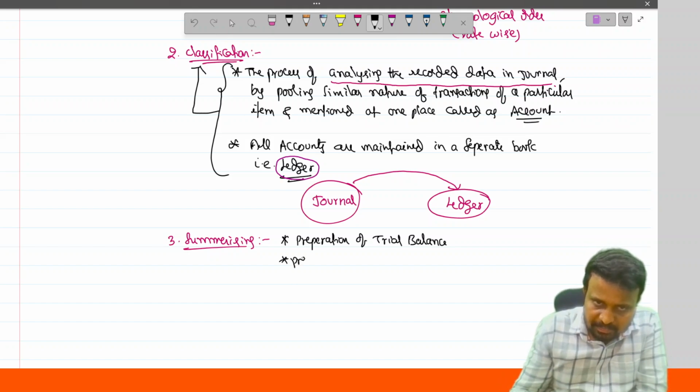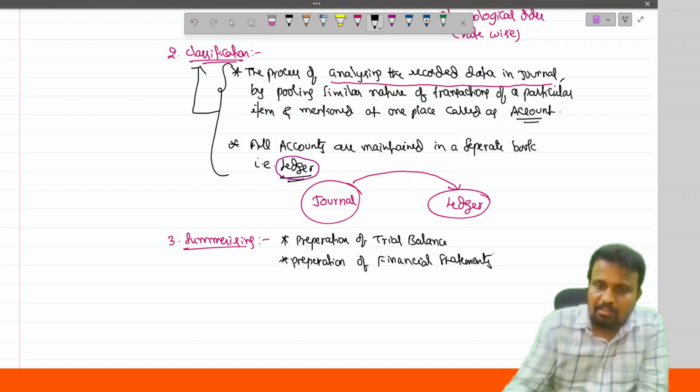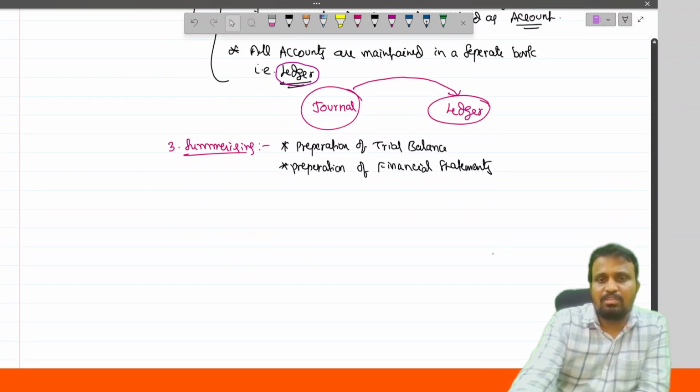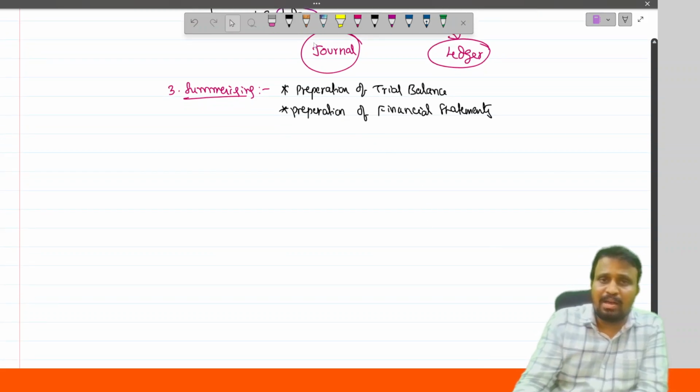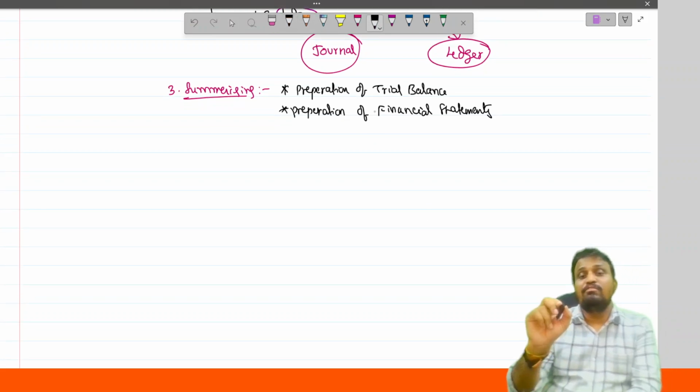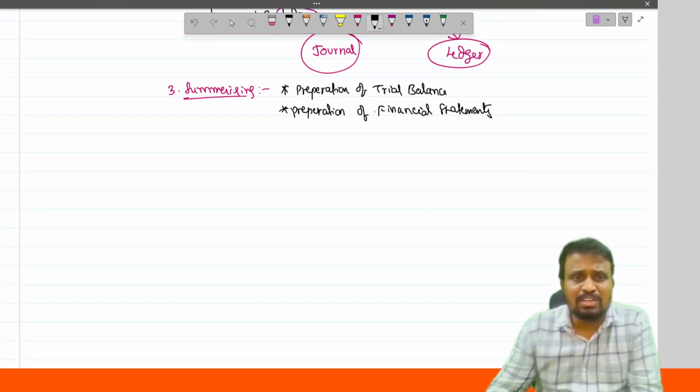And the second one is the preparation of financial statements. So the preparation of the trial balance and the preparation of financial statements is called what?